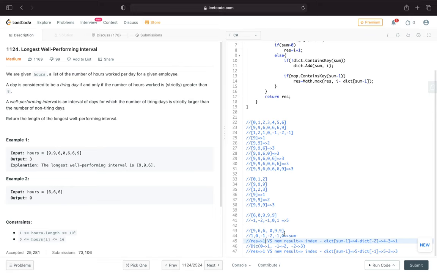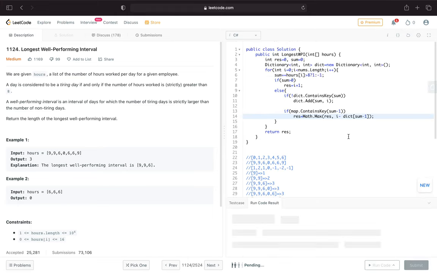Okay, so here we reach here. In that case, we will compare again. The existing result is 1, and then the new value we got is the index. Index is 0, 1, 2, 3, 4, 5, right? 5 versus dictionary of -1, whose value is 2. 5 minus 2 is 3. That's why we got 3. So by doing it this way, we can get the result we want instead of getting 1, right? So we will get 3 for that case.